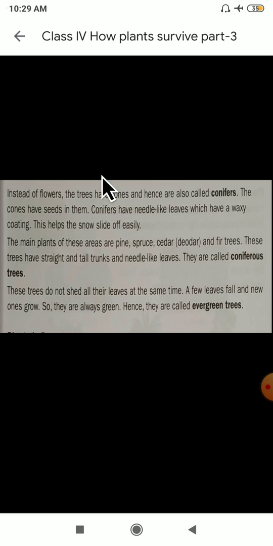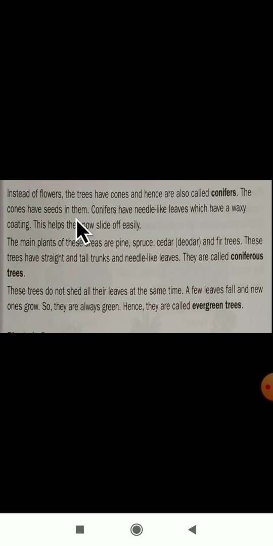The leaves are having what? Waxy coating. Why are the conifers' leaves having waxy coating? Because this helps the snow slide off easily. If waxy coating is there, if the snow falls on that leaf, it will just go off easily here.